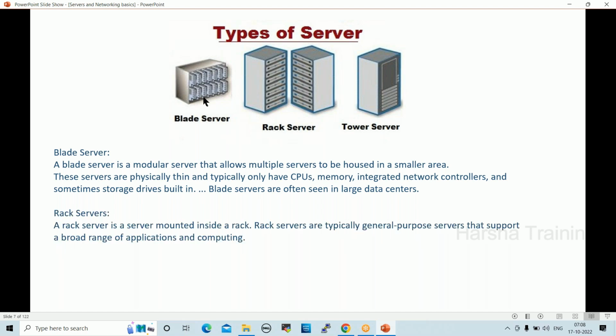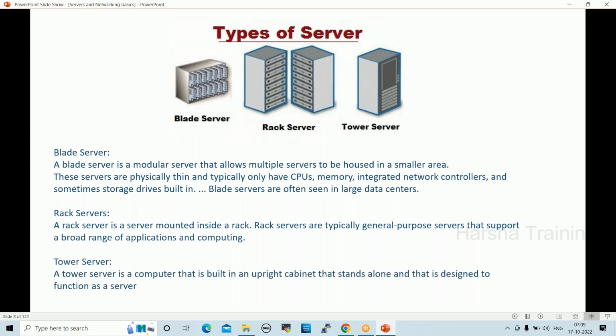Next, rack servers. A rack server is a server mounted inside a rack. Rack servers are typically general purpose servers that support a broad range of applications and computing. They are traditional servers, used in most data centers and server rooms. We insert servers into a rack, connect power and network, and deploy applications, operating system, and patches. Then we can move to production.